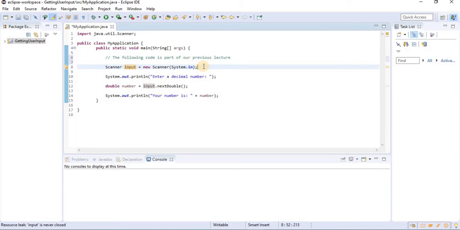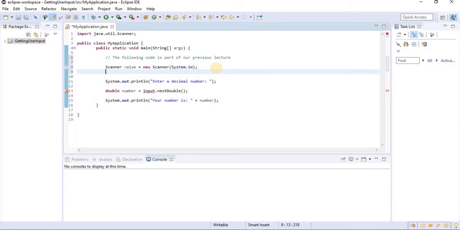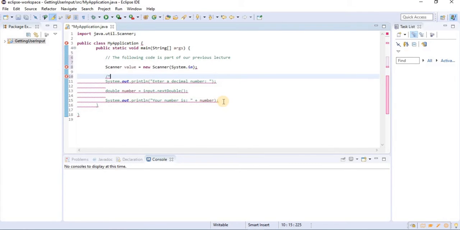And for today's lecture we're gonna need the scanner object, but I'm gonna change here the name to value. We won't use these 3 lines in this lecture. We could delete them, but instead I'm gonna comment them out and Java will not consider them part of our code. So to make a multi-line comment in Java, you can do a slash asterisk, and this is used to open the multi-line comment, but we must close it.